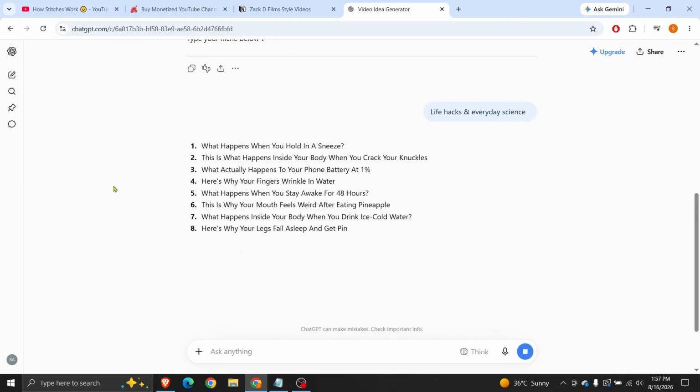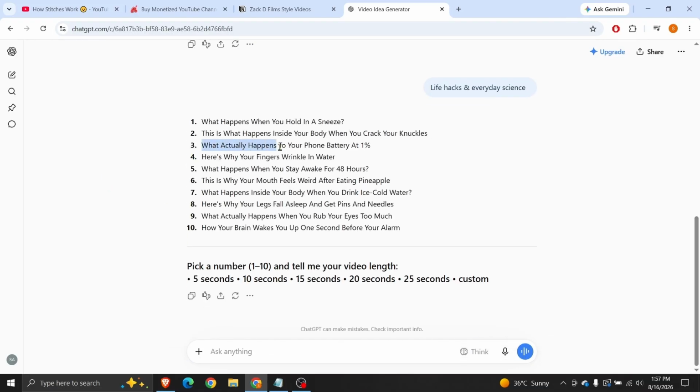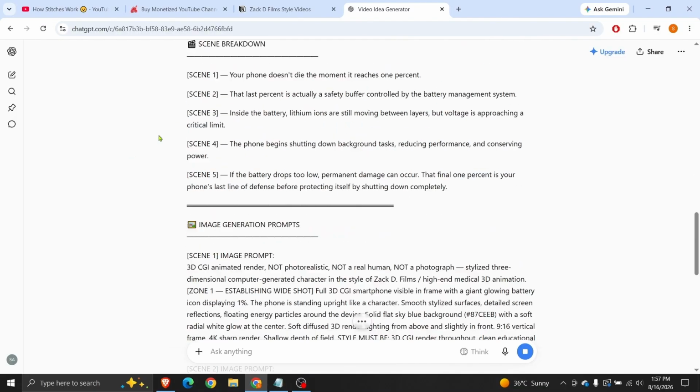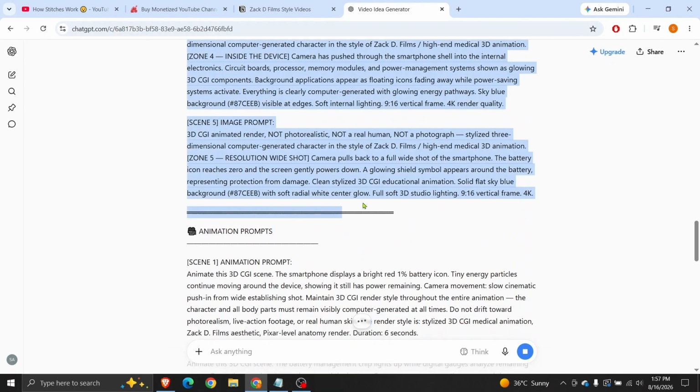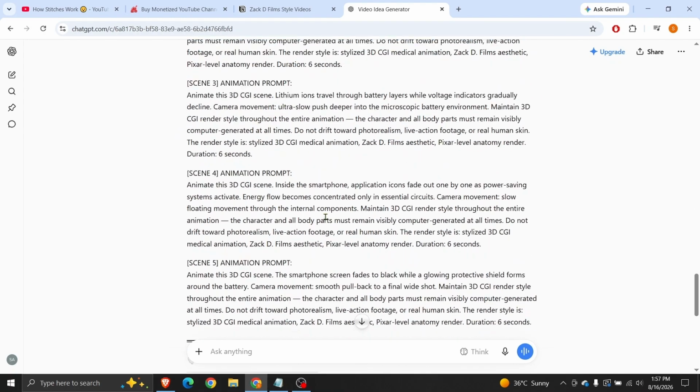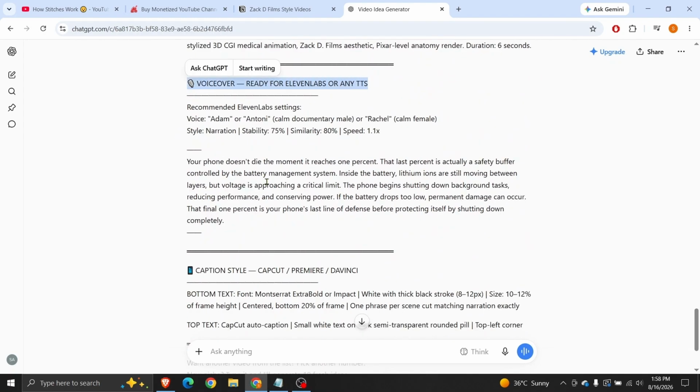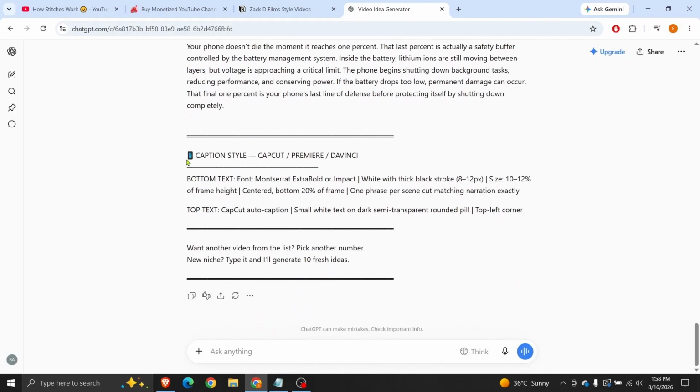Now you'll get 10 different video ideas. I'm picking what actually happens to your phone battery at 1%. Then you need to choose a duration. Let's pick 30 seconds for this demo. Now we'll get the complete narration script, the scene breakdown, then image prompts for all the scenes, then animation prompts for all the images, and lastly, the voiceover script. I'd suggest recording your own voice to avoid demonetization on YouTube.